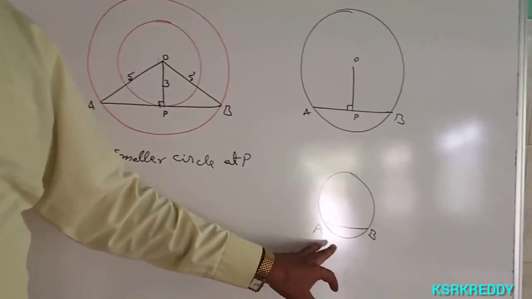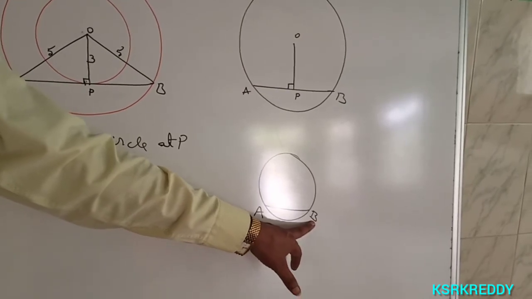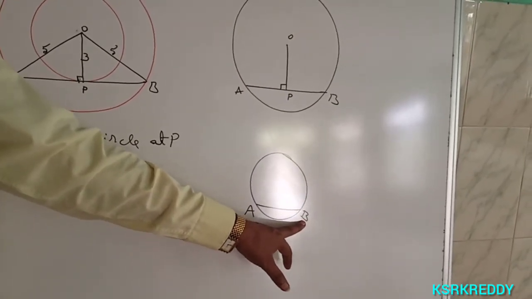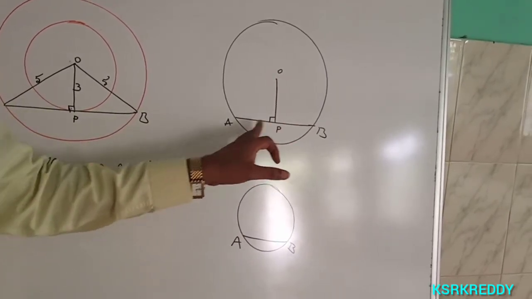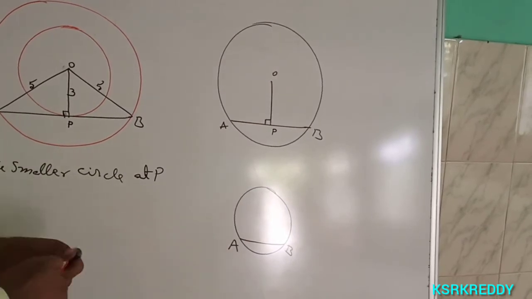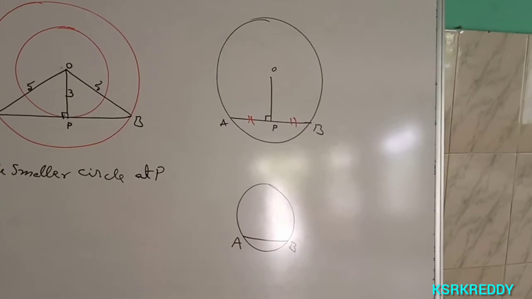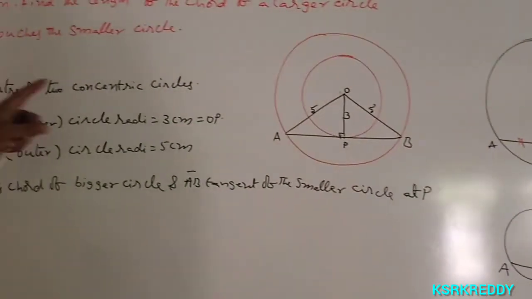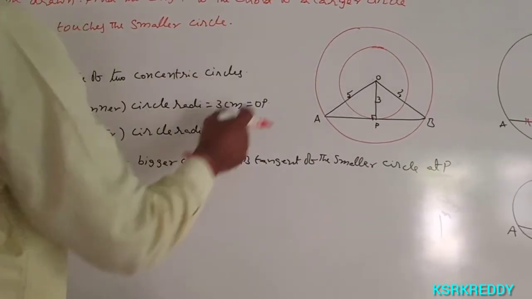AB is a chord of the circle. The line segment joining any two points on a circle is called a chord of the circle. So here AB is the chord. Draw OP perpendicular to AB, which means OP bisects AB. That means AP equals BP. Now O is the center of the two concentric circles.